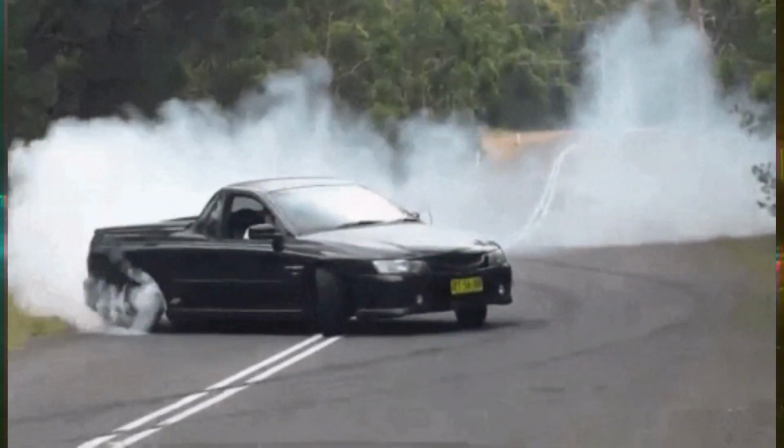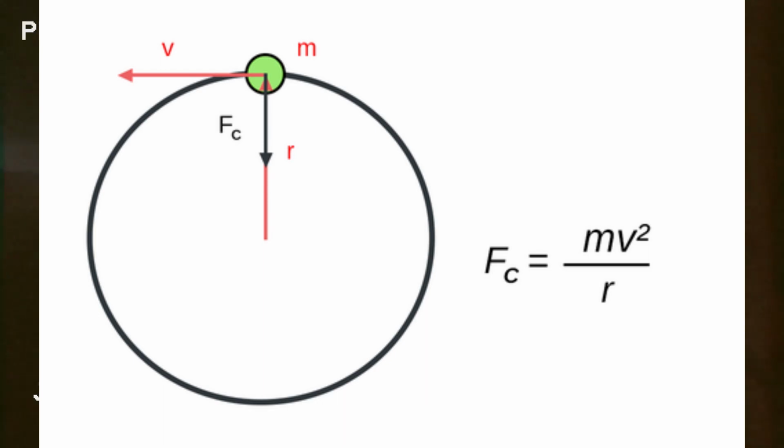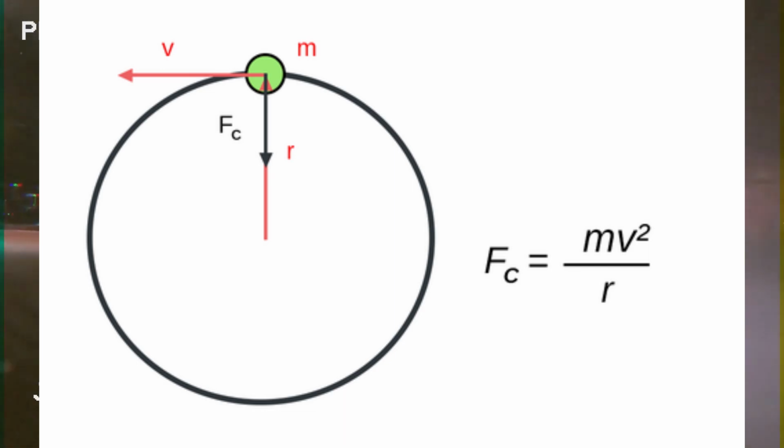Once the centripetal force exceeds the friction force, the car oversteers and the wheels over-rotate, turning the static friction into kinetic friction. According to the centripetal force equation, the higher the mass and velocity, the higher the centripetal force, but the smaller the corner, the higher the centripetal force as well. This means that when the speed and mass is great and the radius of the corner is small, it is easier to overcome the static friction.